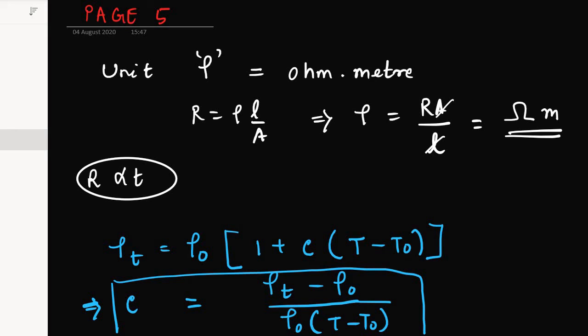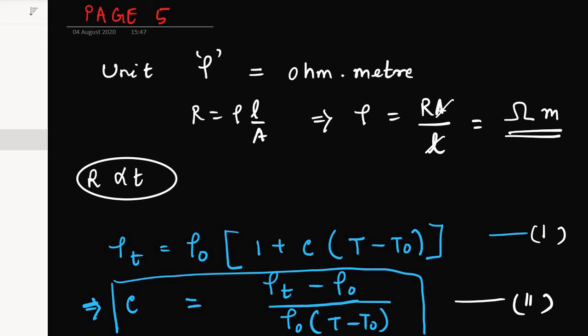And how does it increase? This is the first formula for resistivity, and this is the second formula for how to find out the temperature coefficient of resistivity when both the temperatures are given and the resistivity is given. So it is the change in resistivity divided by the resistivity at 0 degrees Celsius multiplied by the difference in temperature. So this is where resistivity finishes.